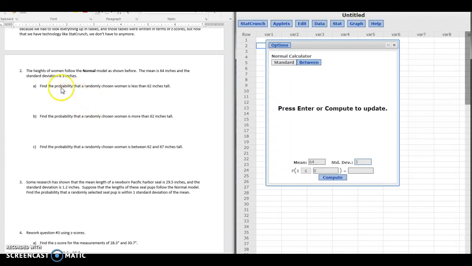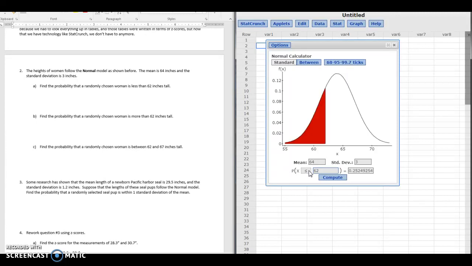For the first question, we want to find the probability that a randomly chosen woman is less than 62 inches tall. So it's already on the less than option. All I need to do is type in 62, hit compute or hit enter. And notice it gives me an image so I can double check visually that I've done this correctly. I can see that 62 and everything less is what's shaded. So this area, the shaded area, represents the probability, and right down here is where that is.